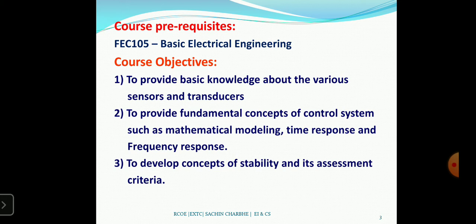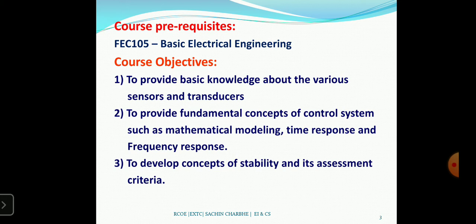Now the second point: to provide the fundamental concept of control system. So this first point covers the complete electronics instrumentation part. Now the second point, to provide the fundamental concept of control system, such as mathematical modeling, time response, and frequency response. That is the third unit, fourth unit. But first we will understand what a control system is.